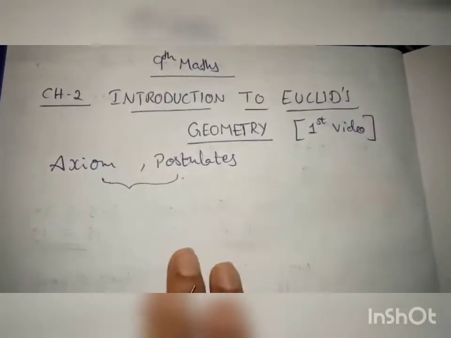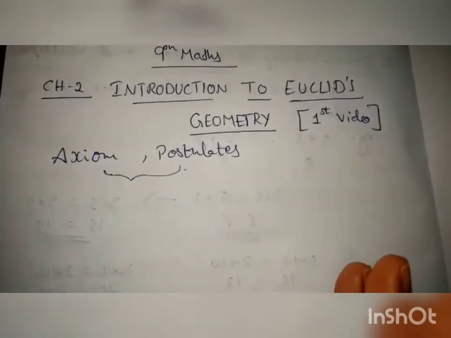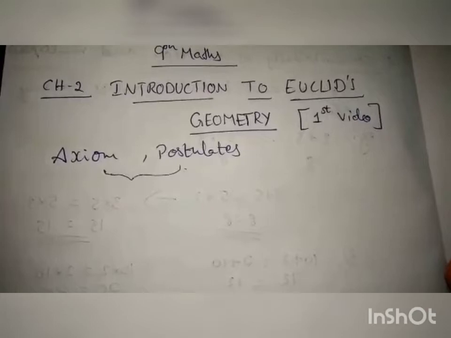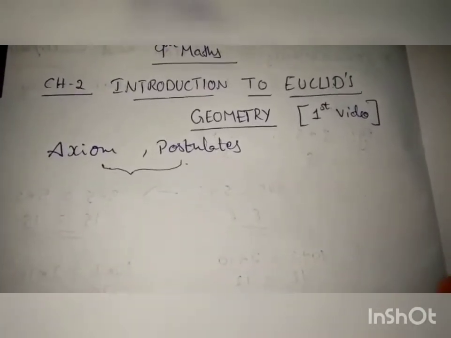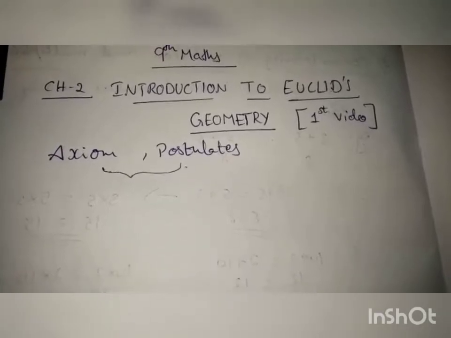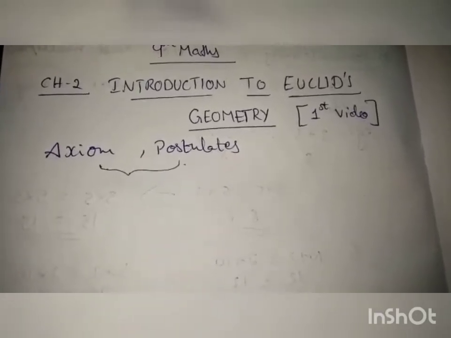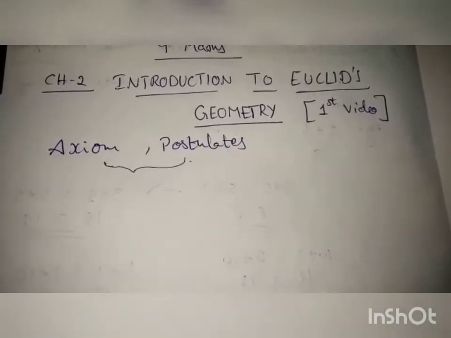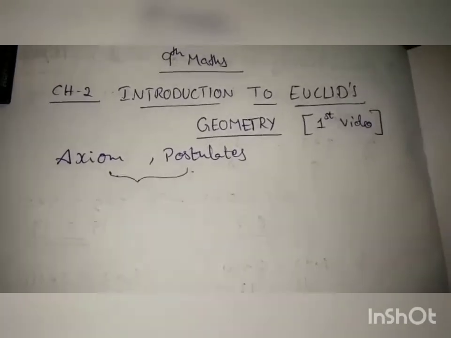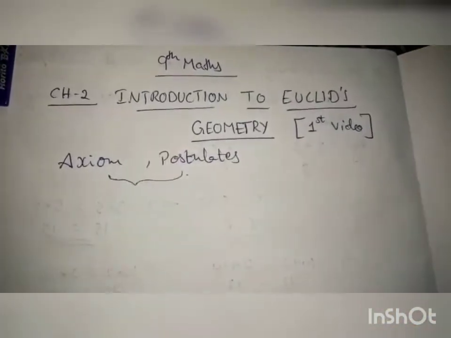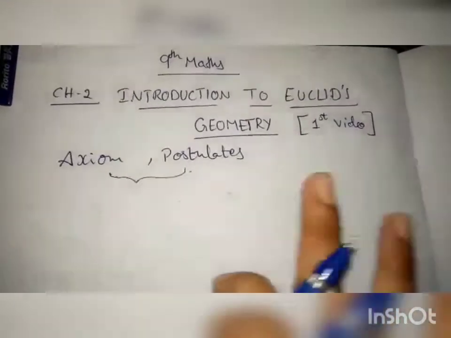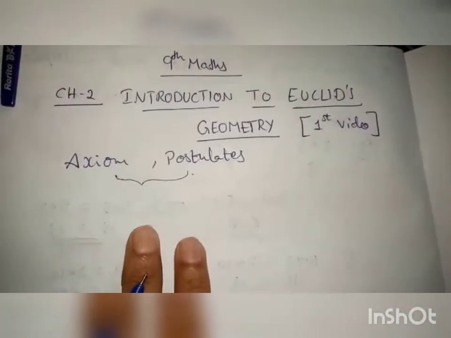For example, we will say that sun rises in the east. Do we need to prove that? No, right? We can see, it is obvious. Sun always rises in east. So no need of proving. In the same way here also, axioms and postulates are some statements which are obvious, with no need of proving it.